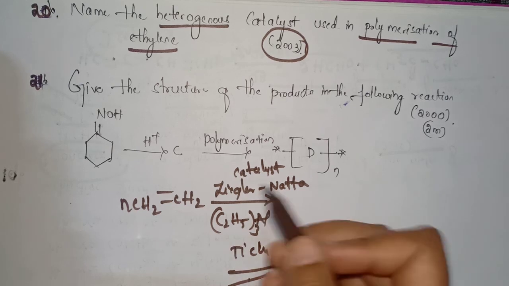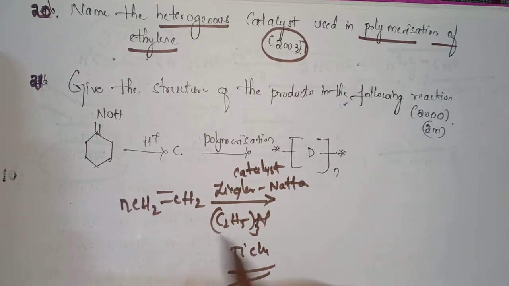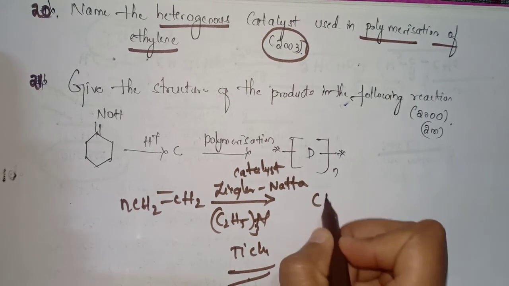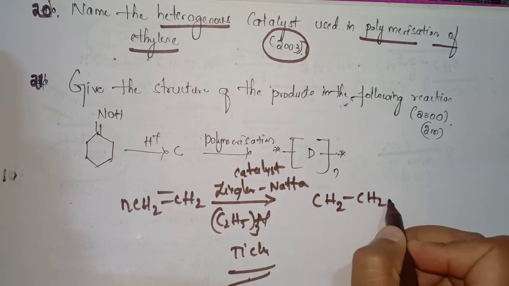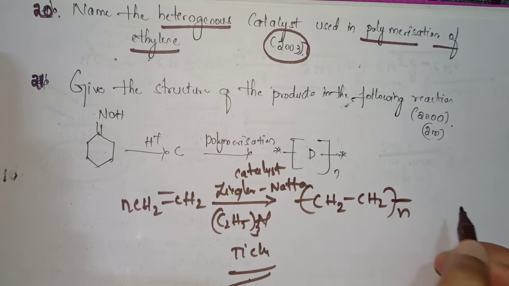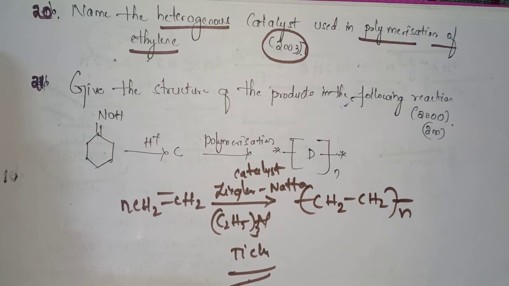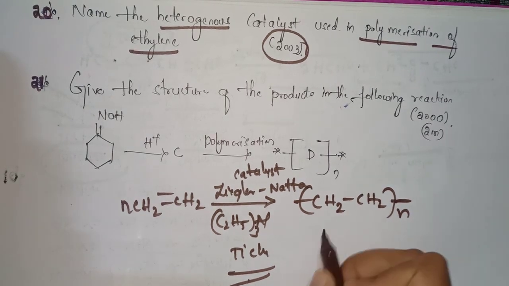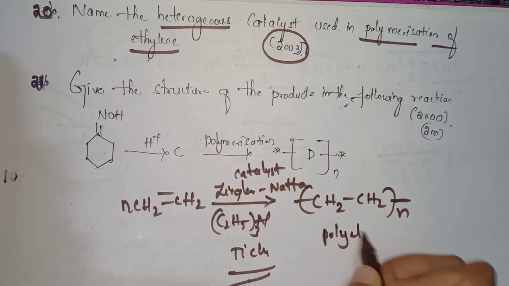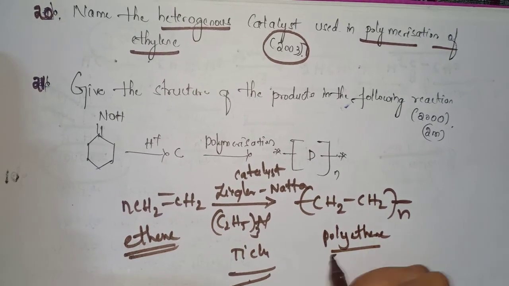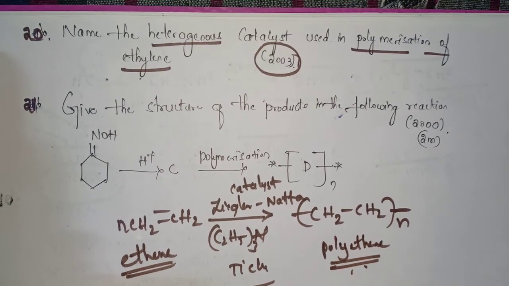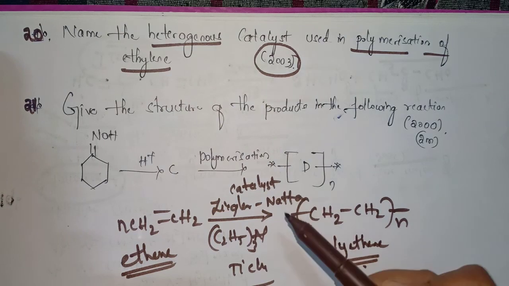It is a heterogeneous catalyst, that is Ziegler-Natta. Now it will give rise to a polymer, that is polythene. It is ethene or ethylene, and it gives polythene. Here the heterogeneous catalyst is the Ziegler-Natta catalyst.